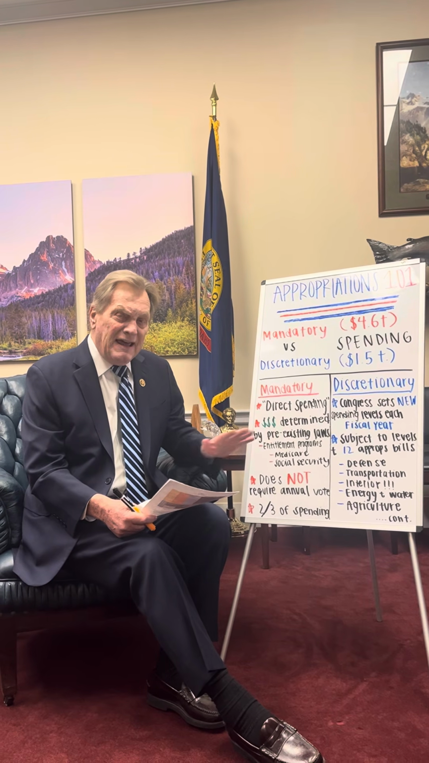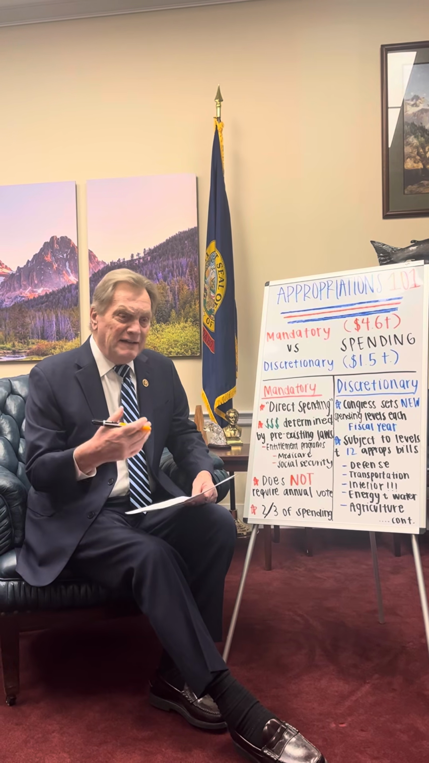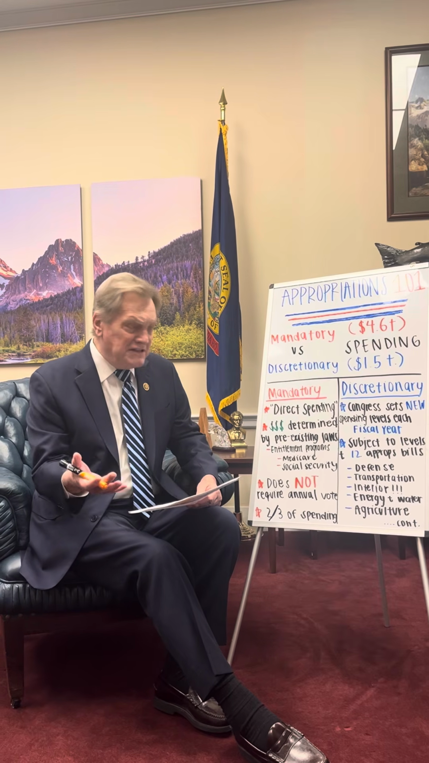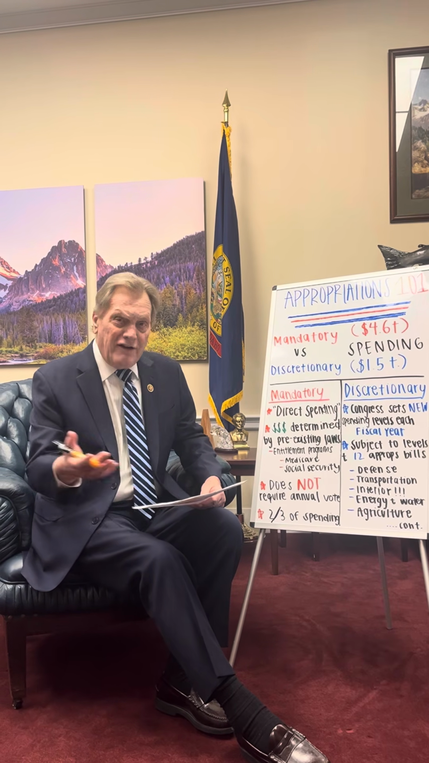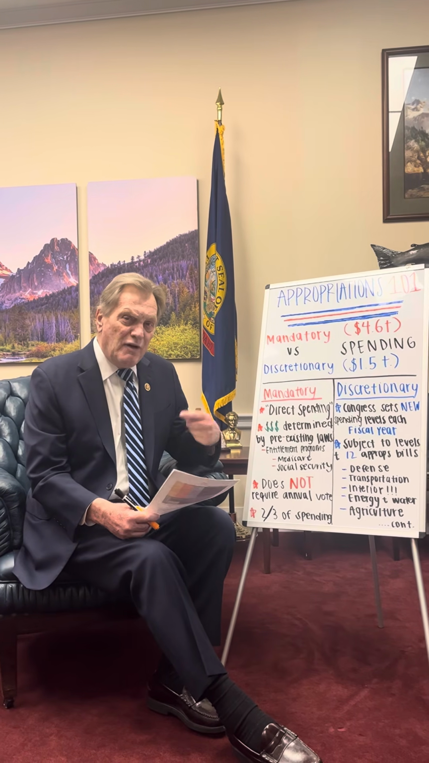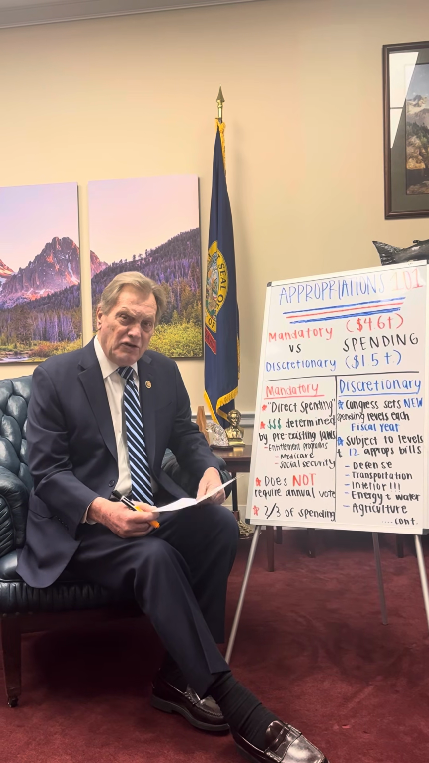Discretionary spending is everything else that you typically think of as government, whether that's defense, homeland security, transportation, interior, energy and water, agriculture. There's 12 different appropriation bills. That's what we appropriate money for in the Appropriations Committee every year. That's only about 1/3 of the total budget.